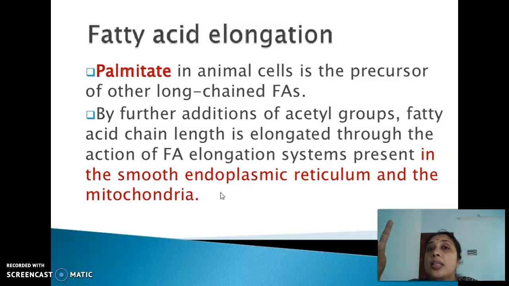There is an extra mitochondrial system carried out by the fatty acid synthase complex. Then there is microsomal chain elongation, which is carried out by the microsomal chain elongase enzyme. There also the substrate is malonyl CoA. So the acetyl CoA is coming in the form of malonyl CoA, and malonyl CoA undergoes condensation with the C16 palmitic acid. It first condenses with the removal of carbon dioxide. Then we have a beta keto acyl enzyme. Then the beta keto acyl group is converted into the dehydrated form, right? Then it is converted in the next reduction.